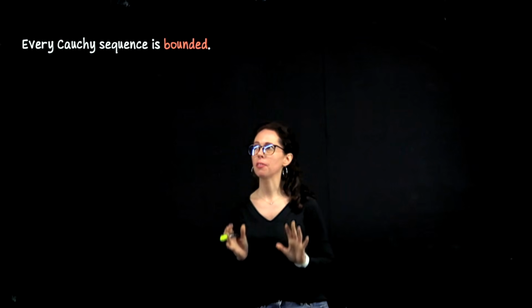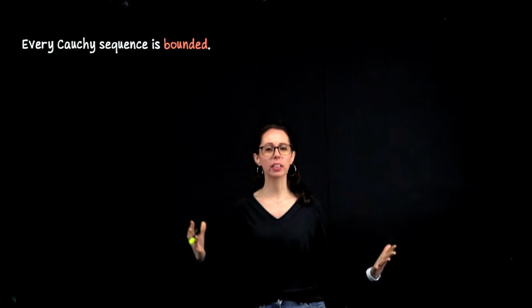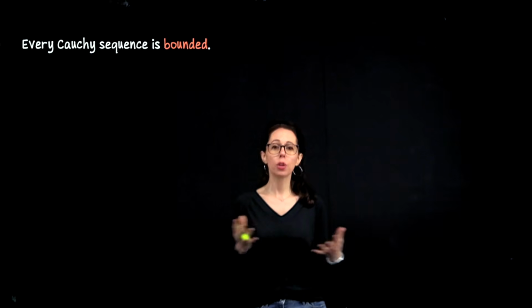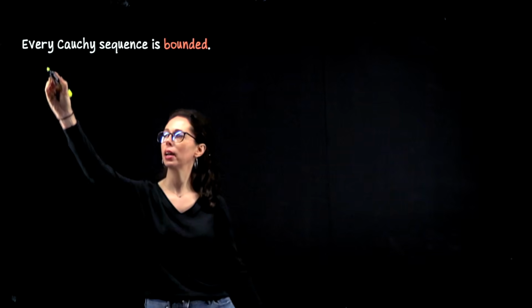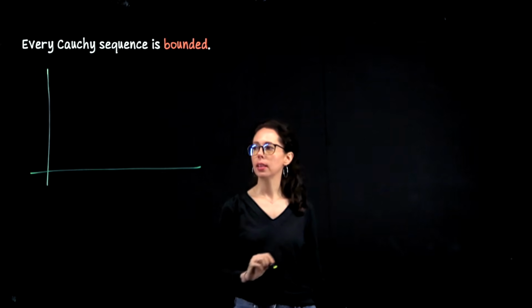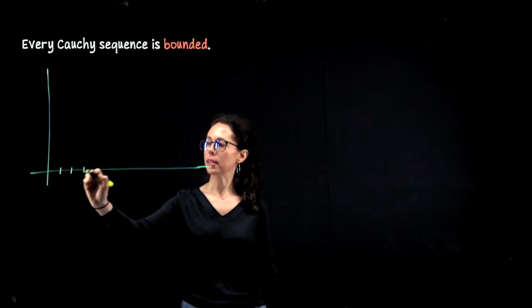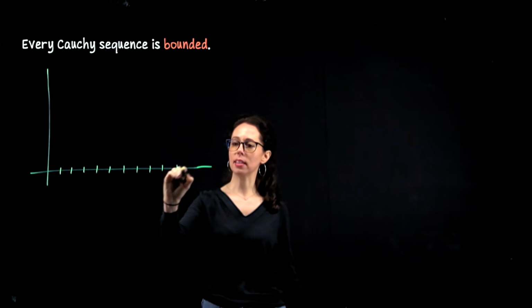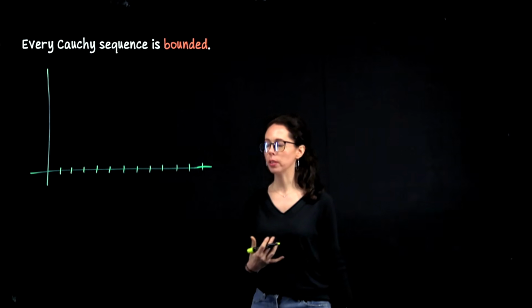This is the kind of statement in mathematics where if you can sketch it and can create an illustration of a Cauchy sequence, you will see what the proof will need to do. So kind of like I did in the opening, let's imagine that we are graphing a Cauchy sequence. The x-axis is for the indices in the sequence, because the sequence is a function whose domain is the set of natural numbers.